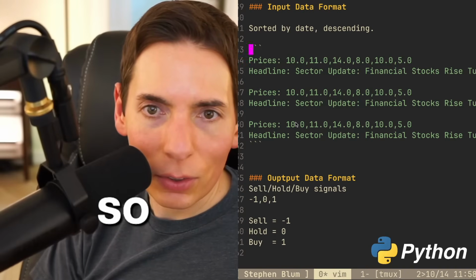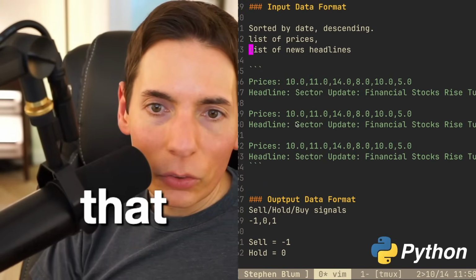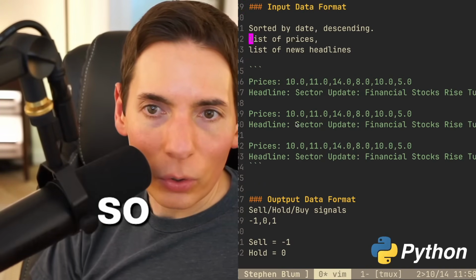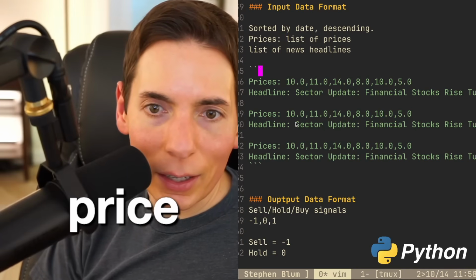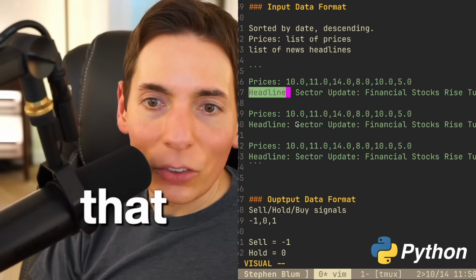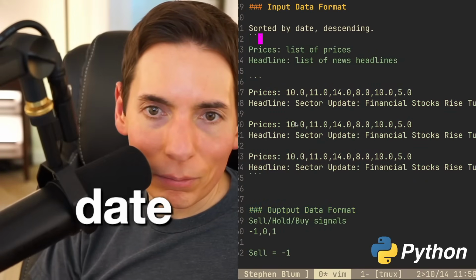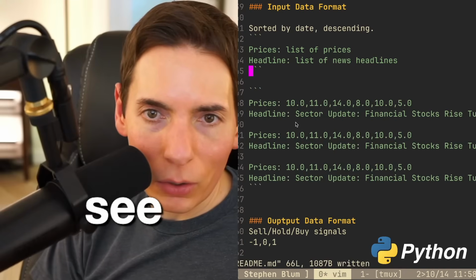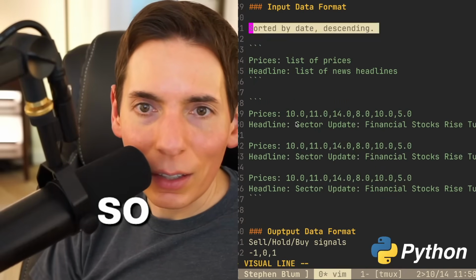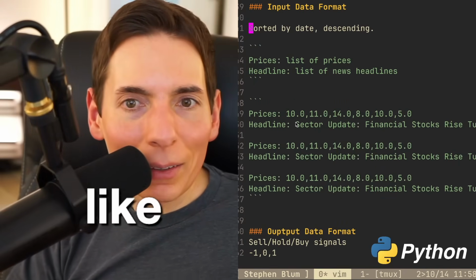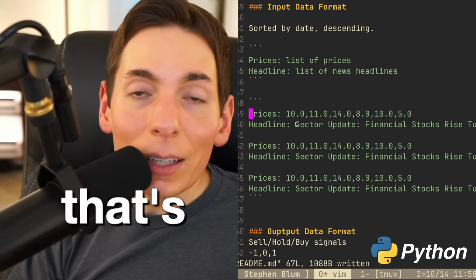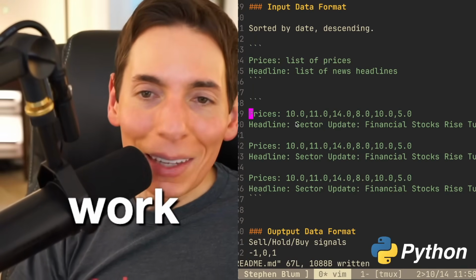So let's do it like that. So price and headline. So like this, price list and headlines like that. And it's going to be ordered by date. Let's see, paste. All right, cool. So sorted by date descending like that. There we go. That's the plan. That's what we're going to do. And I think it'll work pretty nicely.